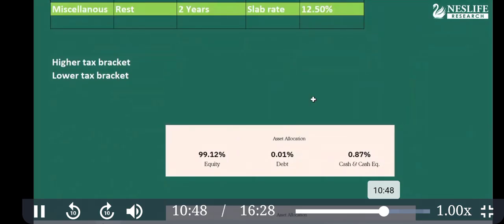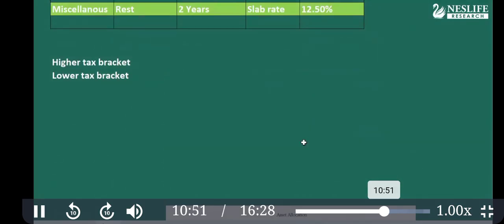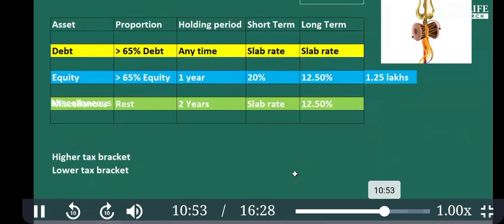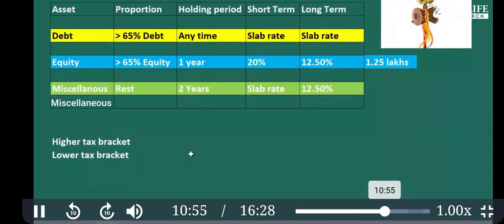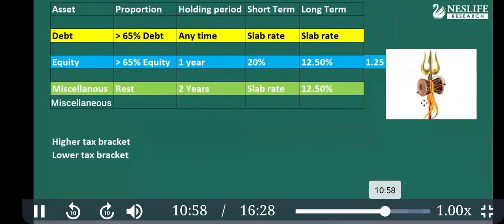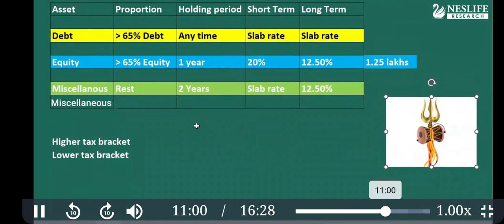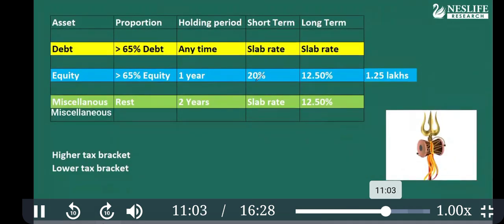Now, I'll give a few practical applications based on this. For the higher tax bracket, the person who has higher tax rate income should try to get the benefit of the special tax rate, where the special rate is there. For a higher tax person, this is beneficial. But if someone has income less than 12 lakh, then the slab rate will be better because then there will be no tax at all.